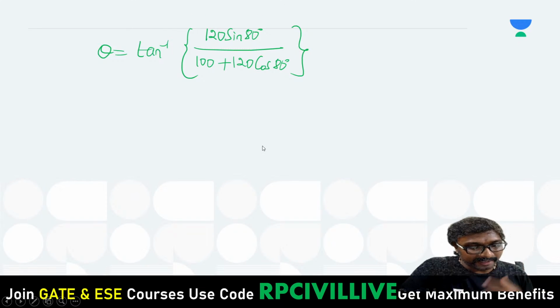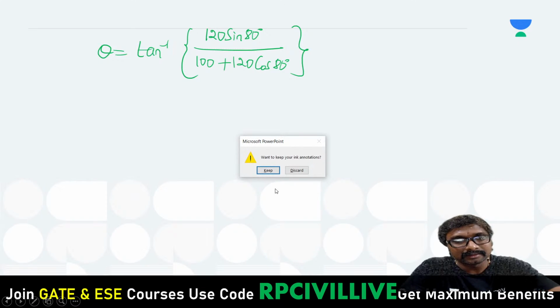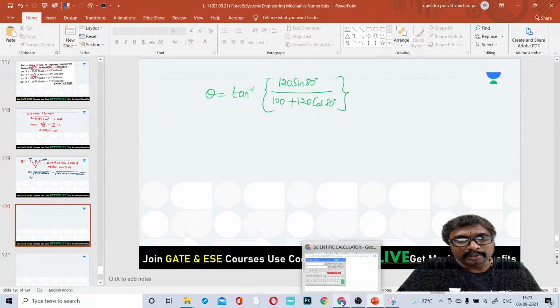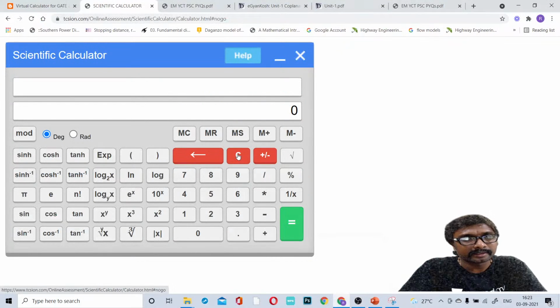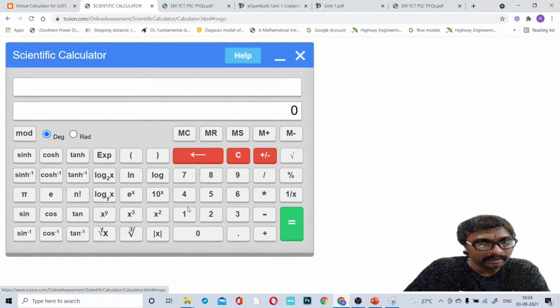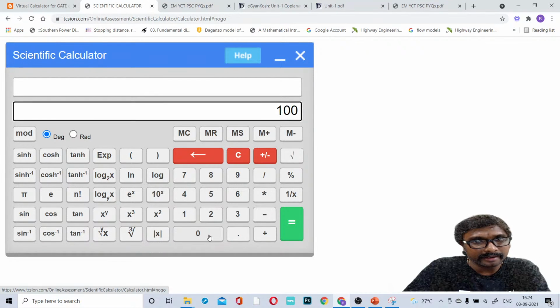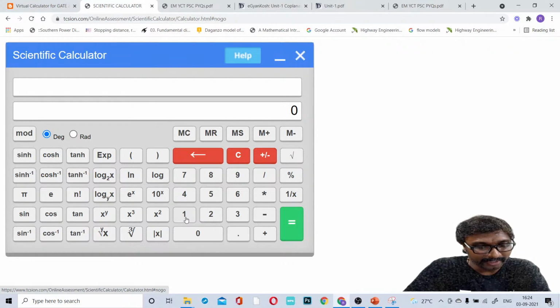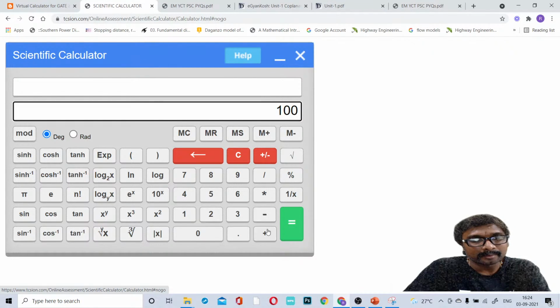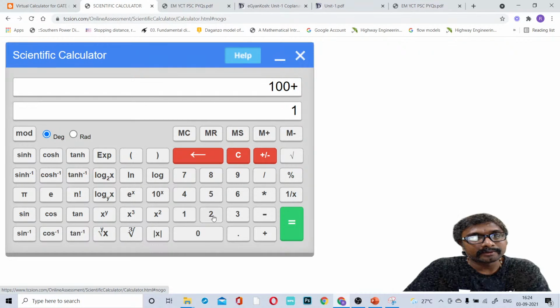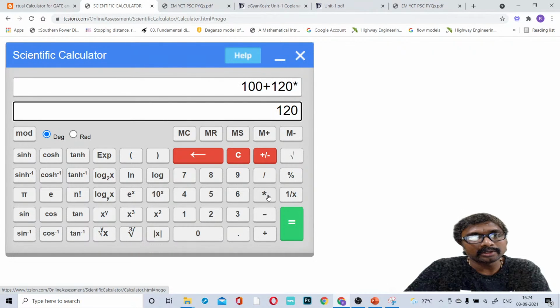Then for that you apply tan inverse, right? It is slightly typical compared to the previous one. So 100 plus 120 cos 80. Clear all? 100 plus 120 into cos, sorry, cos 80.